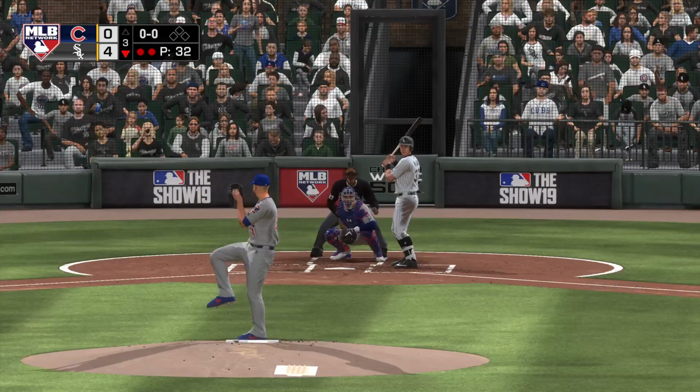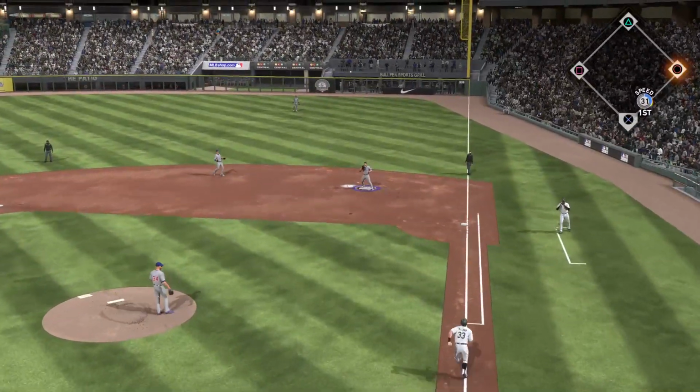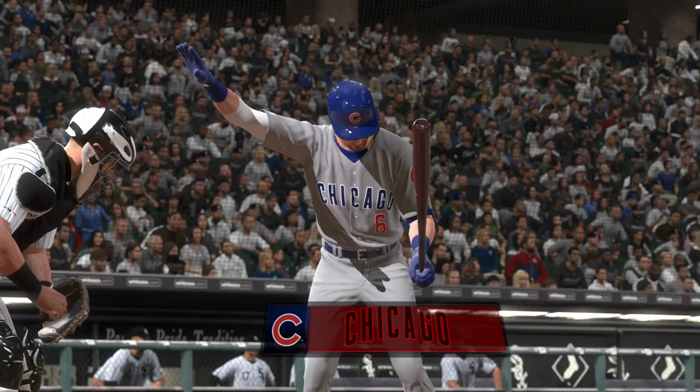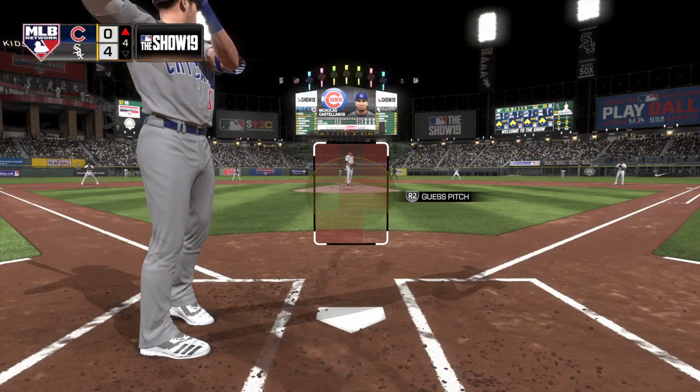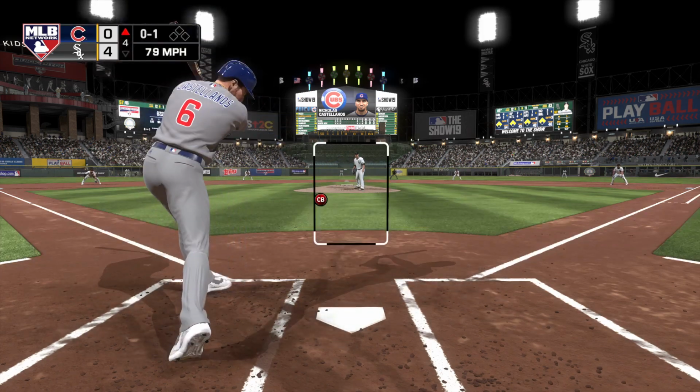First pitch of the at-bat. And he gets him to pop it up on the right side of the infield. And Rizzo is able to make the catch in the inning. So in now for Chicago, Nicholas Castellanos. He's 0 for 1 after grounding out in his only trip to the plate so far.